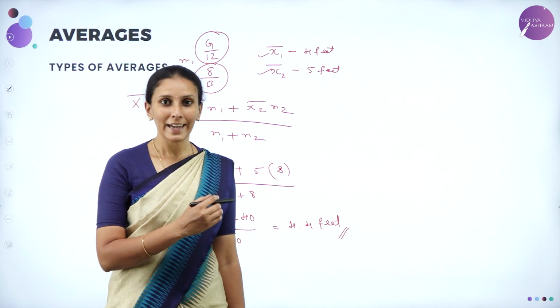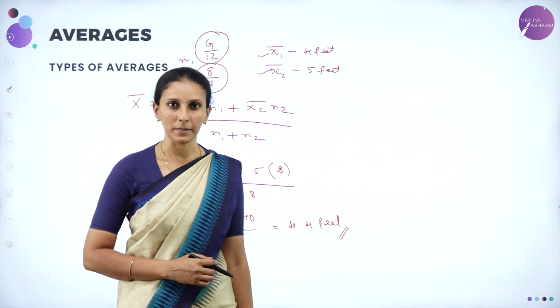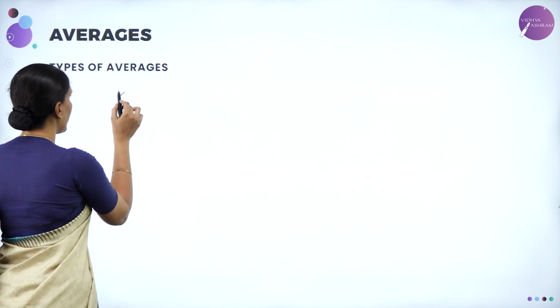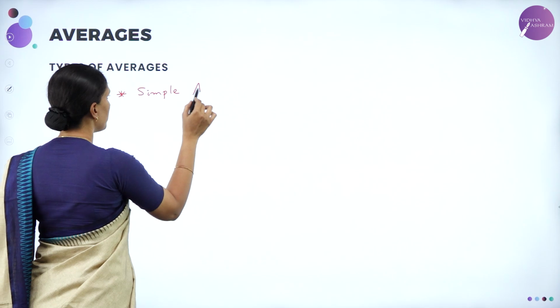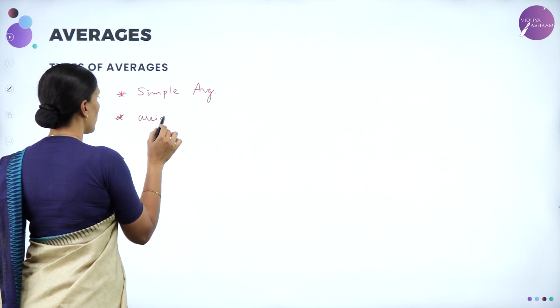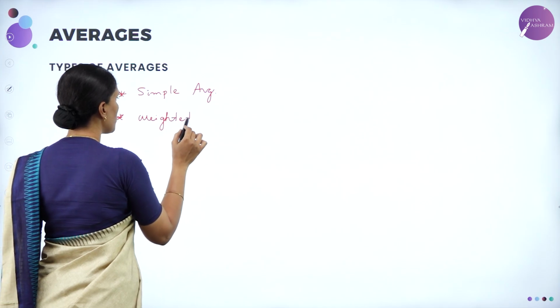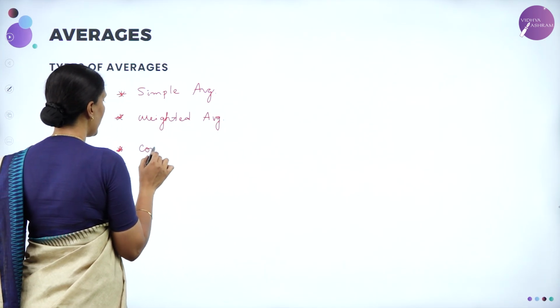So these are the three types of averages we basically use for calculation purposes. The first one is the simple average, the second one is the weighted average, and the third one is the combined average.